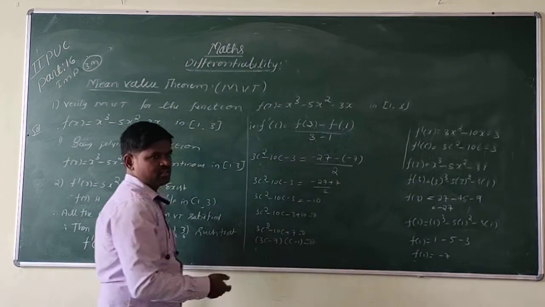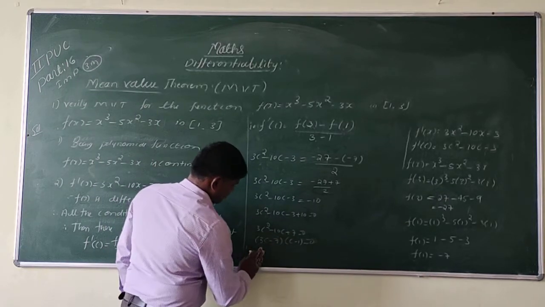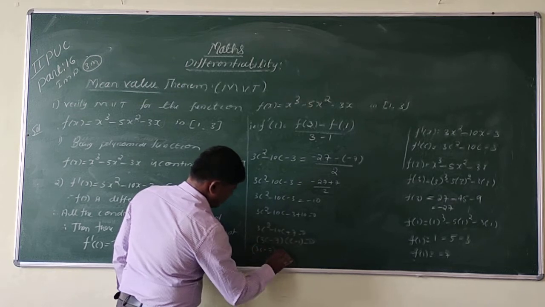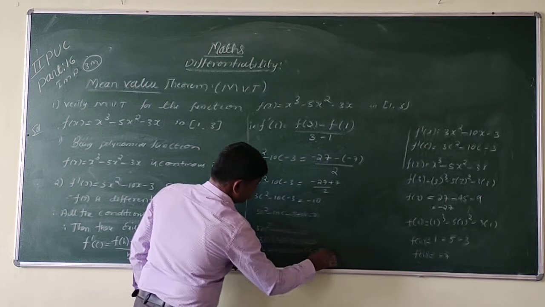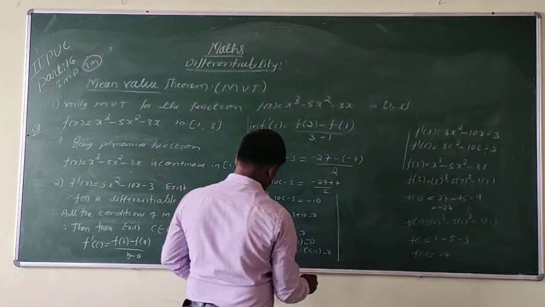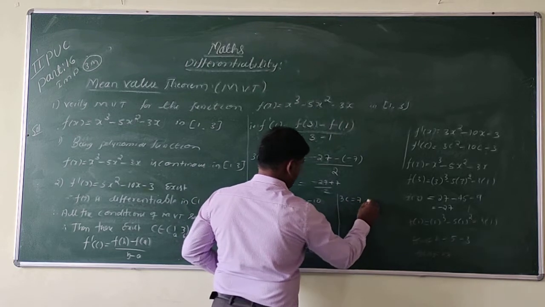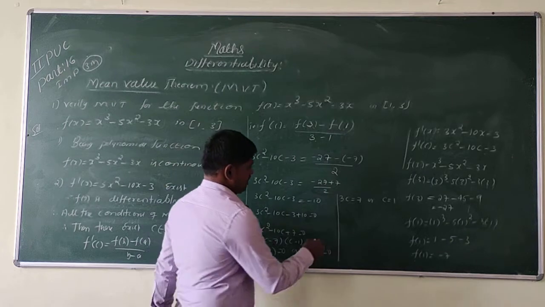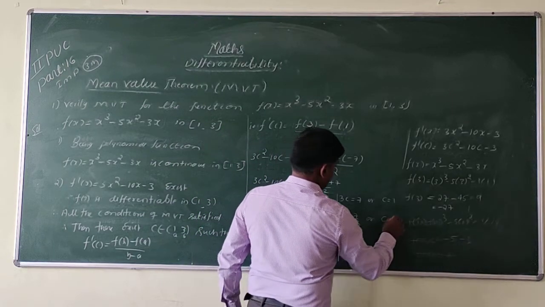You factor this, then we get the solution. So 3c minus 7 is equal to 0 or c minus 1 is equal to 0. That means c is equal to 7 by 3 or c is equal to 1.